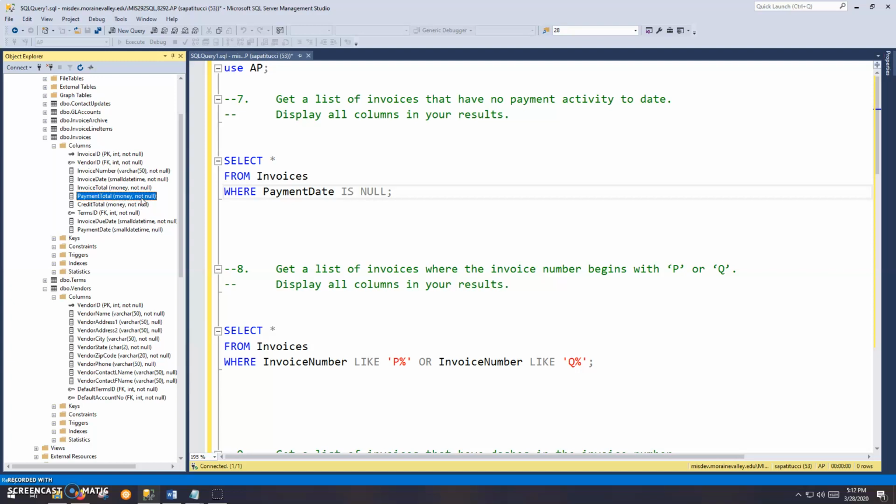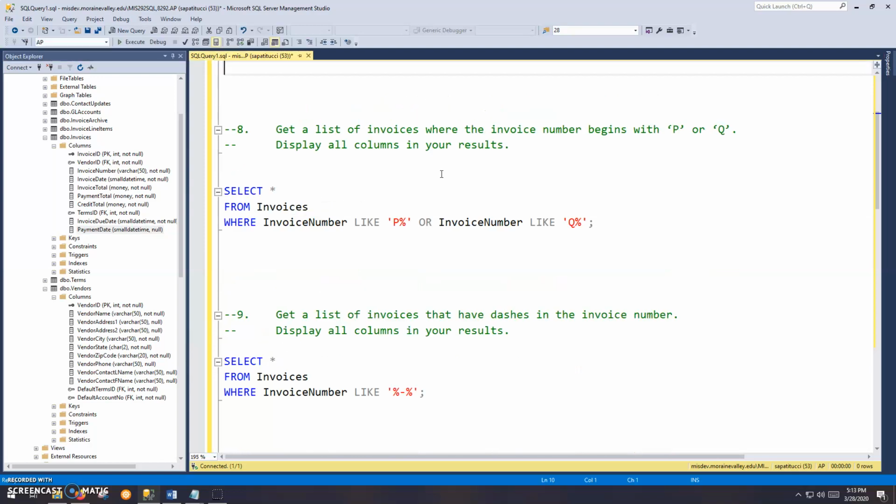And furthermore, I'm looking at the specs for this column, and it's not null, meaning nulls are not allowed. So really the better column in this case is the payment date, because nulls are allowed there. See, it says null. That means you can have nothing in that column. So if there's nothing in that column, a payment has never been made. So anyway, moving on to number 8.